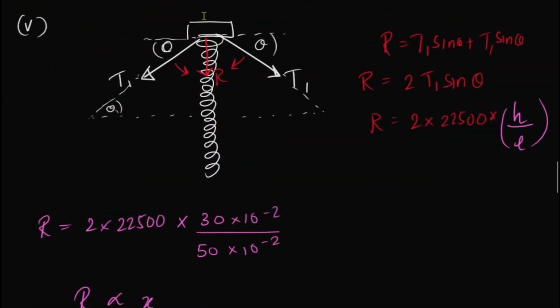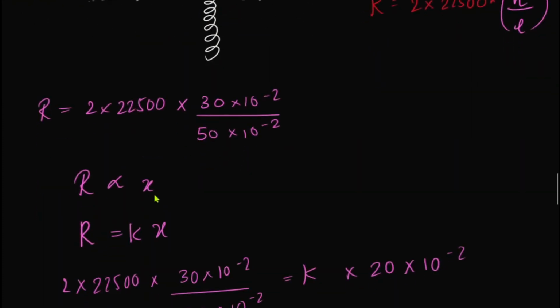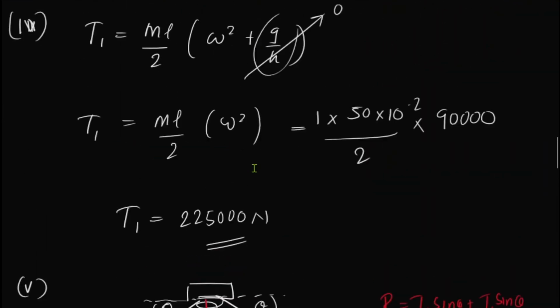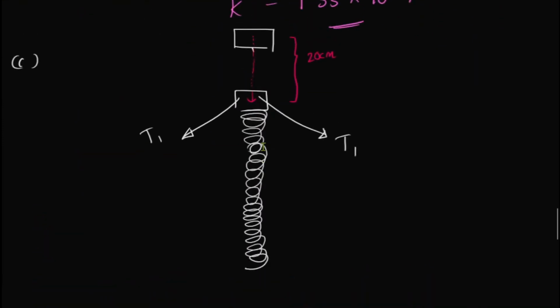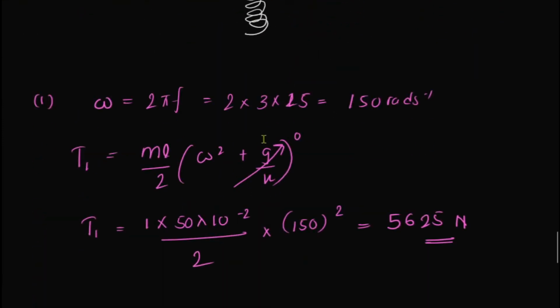So when the frequency was 50 hertz, you saw the tension was 225,000, this value. But when the frequency decreased, the tension has decreased, isn't it? The tension has decreased, right?